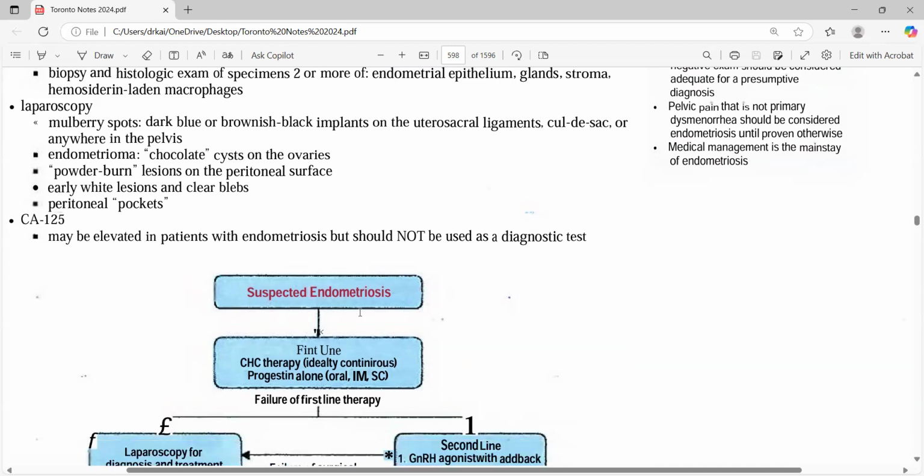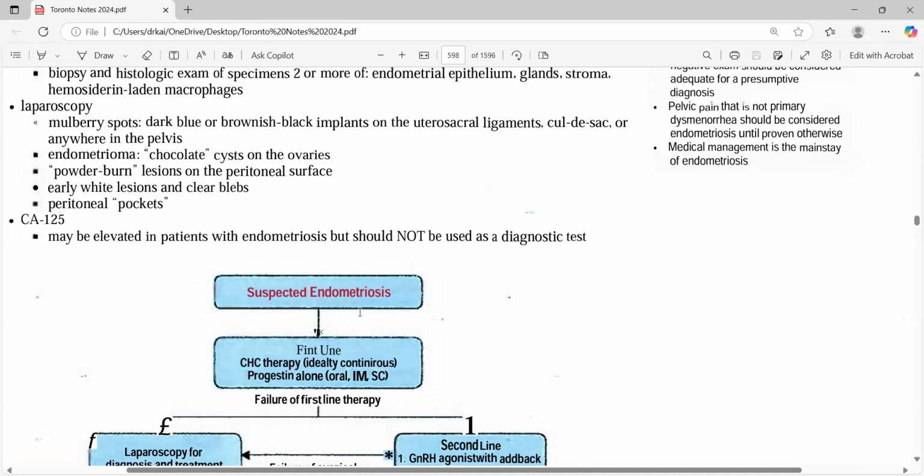So if you are suspecting, as I told you, when this is dyspareunia, right? They did not say that this is not an age factor or whatever; your diagnosis was not going towards endometriosis. They just mentioned that this is dyspareunia, okay? But since in the back of your head you are thinking this is endometriosis, in that case you can start the treatment. And we know the treatment is combined hormonal contraceptives. So whichever the diagnosis would be, it will be covered with CHC. That's why they said even if you suspect endometriosis, you have to start the treatment.